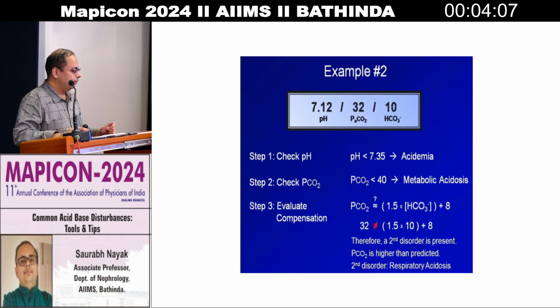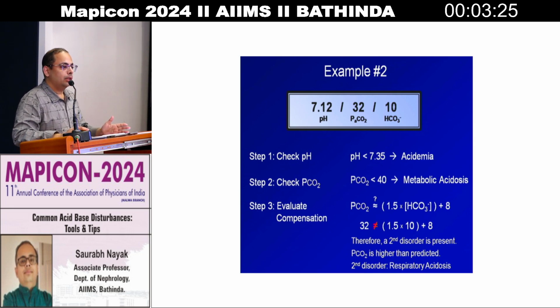Now example two. If the pH is 7.12, what's the direction of the pH? Low, that is acidosis. What is the direction of PCO2? Again low, decreased by 8 from the normal 40. So it is a metabolic disorder, and the disorder is acidosis. If you see the bicarb, you know that it is a metabolic disorder, but by the trick also it is metabolic. Now let's calculate the compensation. For metabolic, the trick is telling that there is no compensation happening. See, 12 and 32 are far apart, so with the trick no compensation happened.